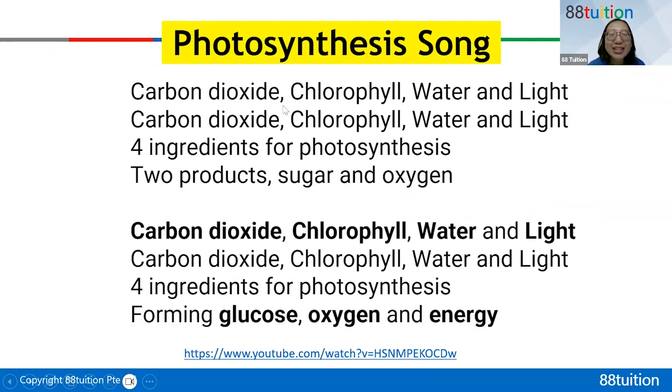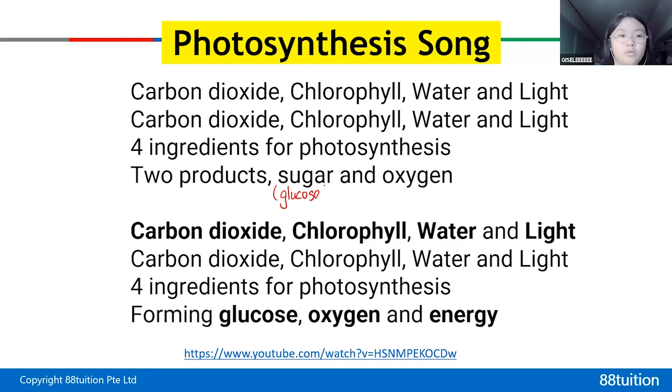These are the lyrics. Carbon dioxide, chlorophyll, water, and light. These are the 4 ingredients for photosynthesis, and you will make sugar and oxygen. There are different types of sugar in the world, and the sugar that is made is called glucose.